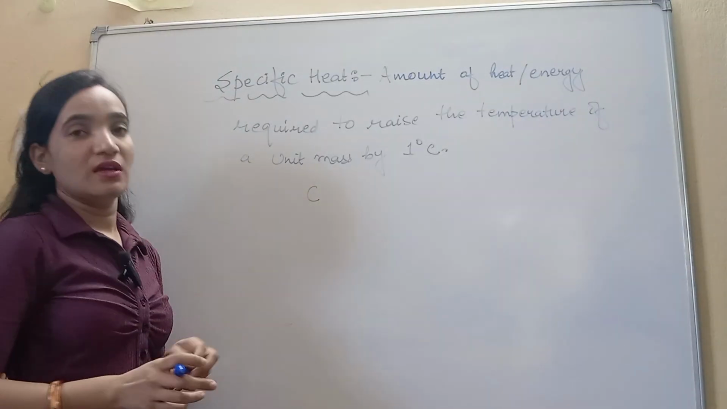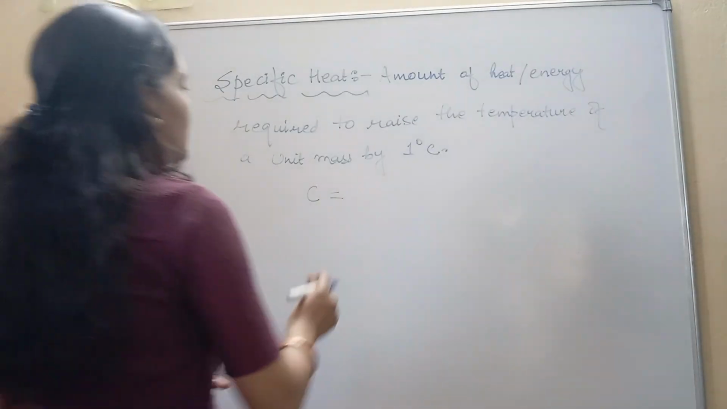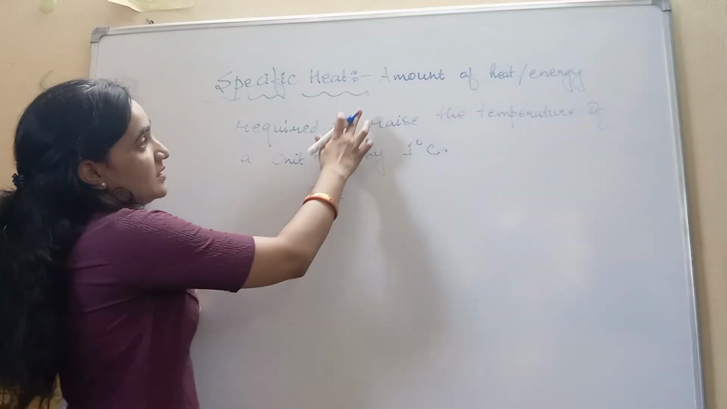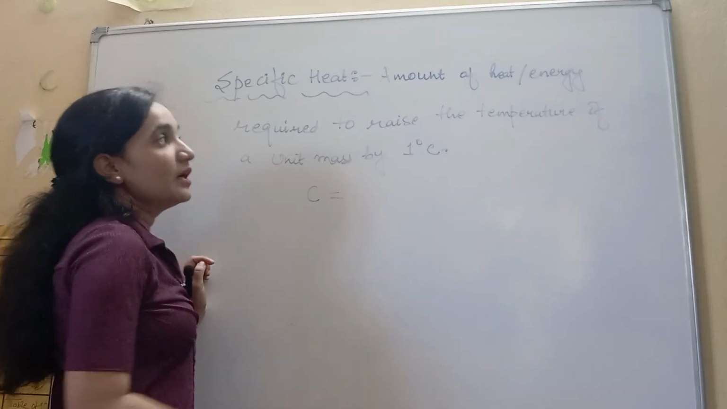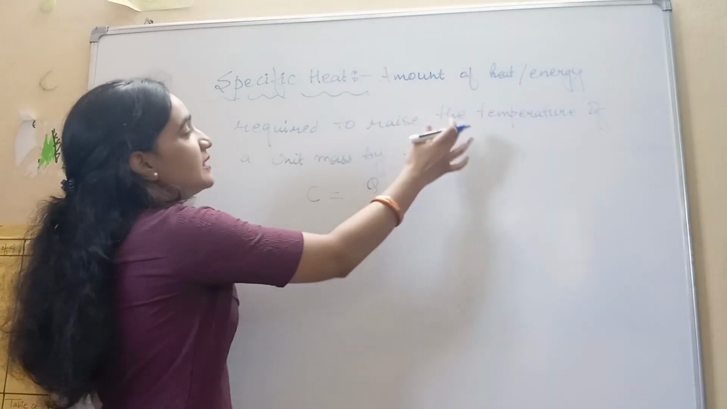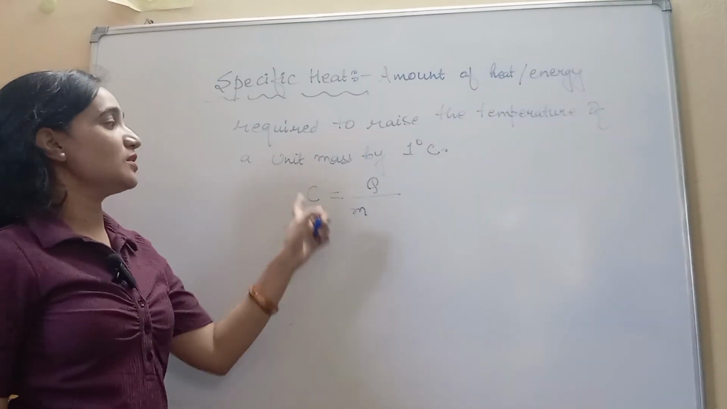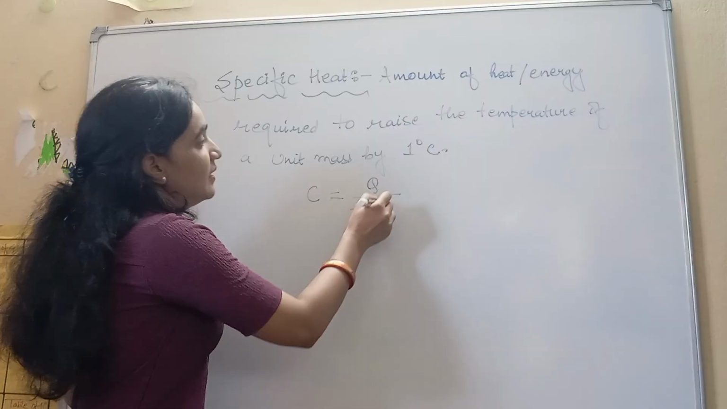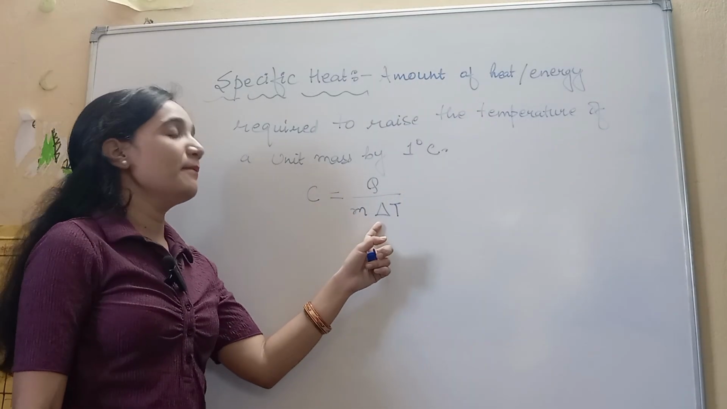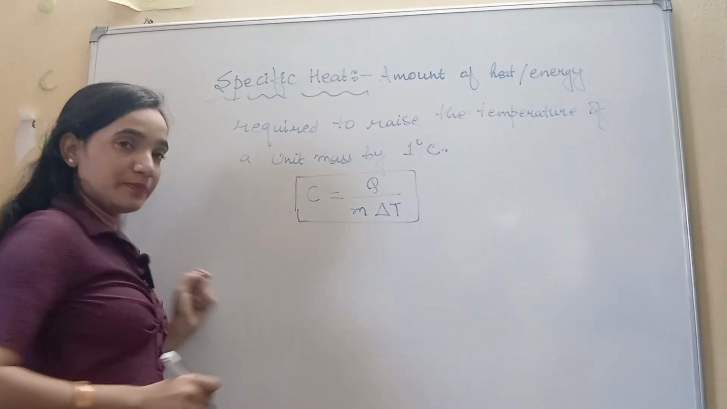Specific heat is generally denoted by C and it is given as, let us see, it is saying amount of heat. So heat is denoted by Q, amount of heat required to raise the temperature of a unit mass by 1 degree Celsius. So it is given as Q by M del T. This is the formula for specific heat.